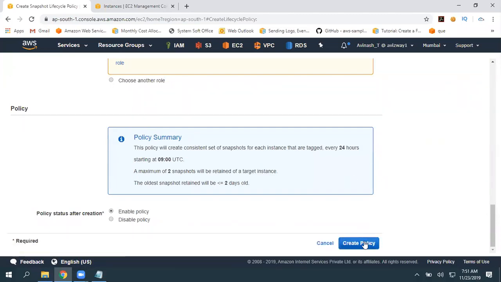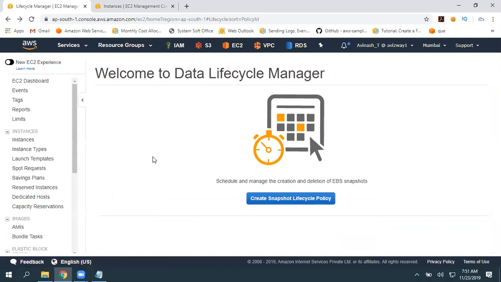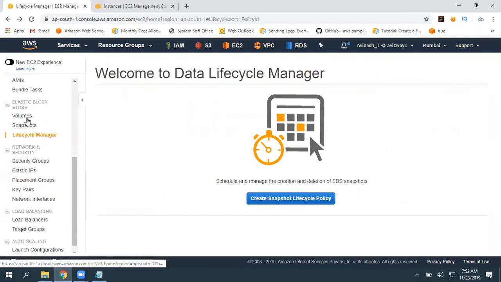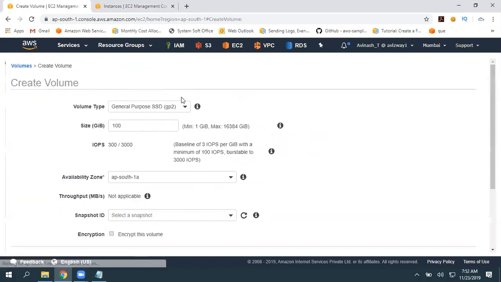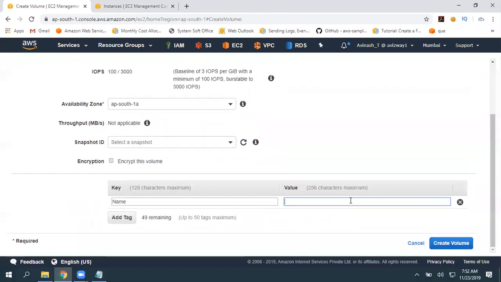When you click on create policy, it starts immediately, but you need to wait for the schedule, so I cannot show it immediately. You can create a 1 GB volume or 2 GB volume and definitely give this option a try. Whether it is creating automatically or not, just try it. Instead of an 8 GB volume, create a 1 GB volume. So I'm going to create a 1 GB volume in ap-south-1a, and I'm going to add a name tag.